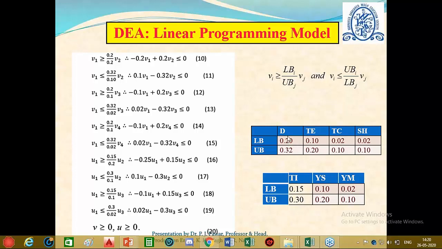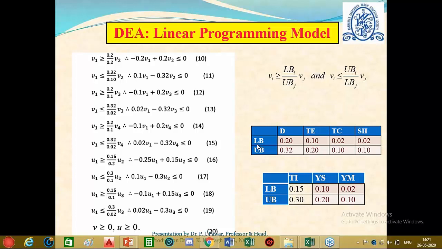Now here, for example, for density, I have considered the weight between 0.20 and 0.32. But if you are not sure about that also, then you can simply consider the weight between 0 and 1. That will also work, and then the DEA method will find out the specific weight for all attributes in such a manner that the efficiency of that particular solution will be maximum. So this is how we can do it for the first material.